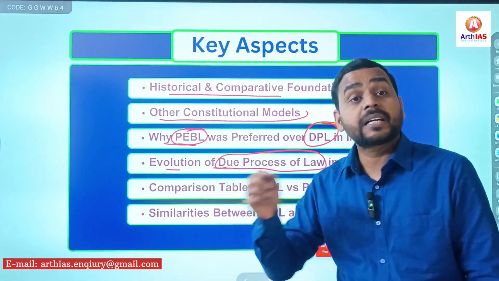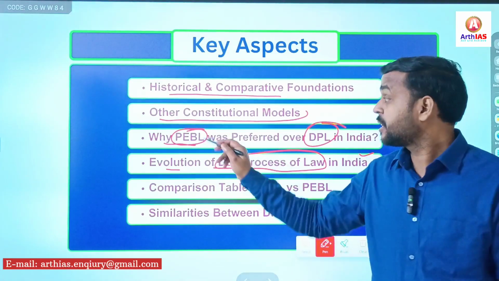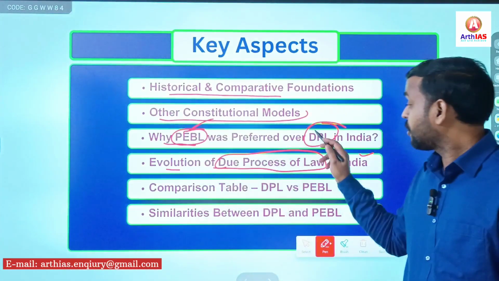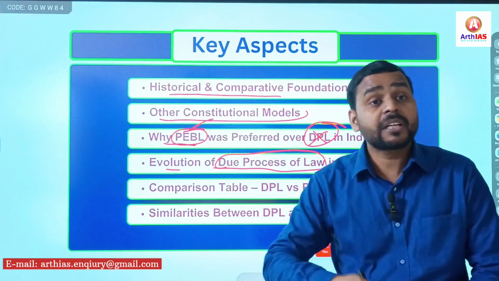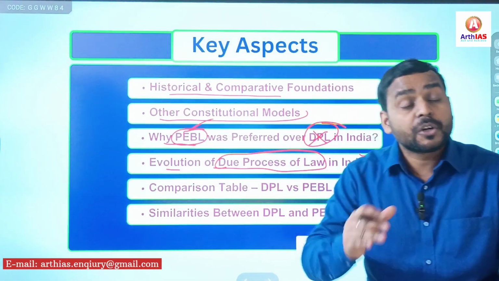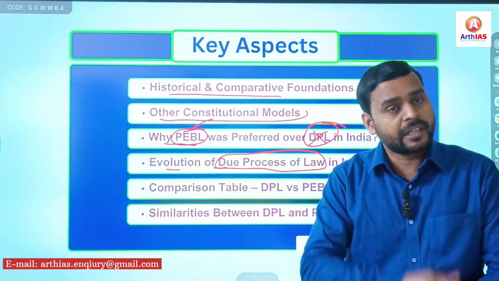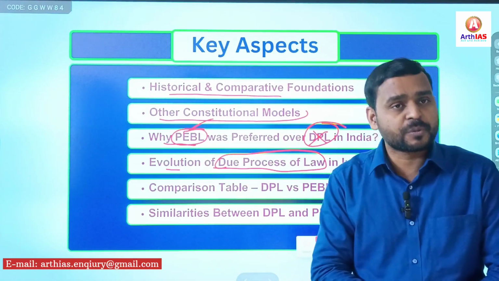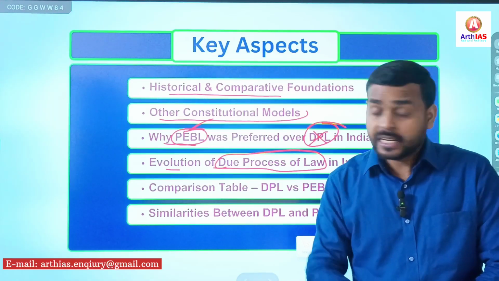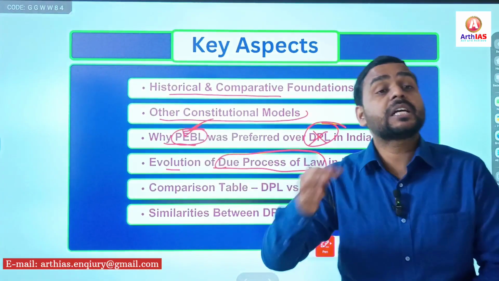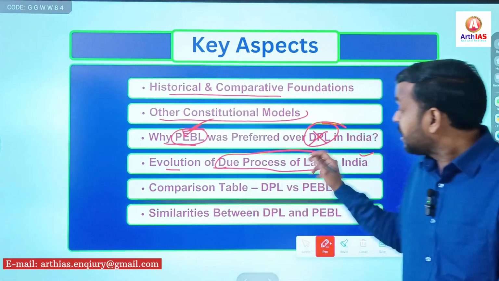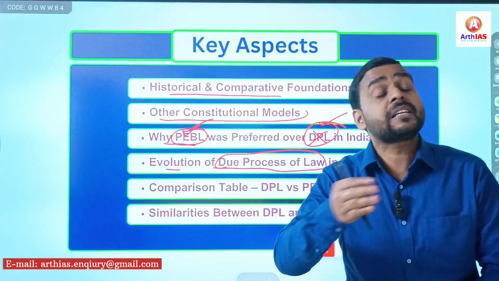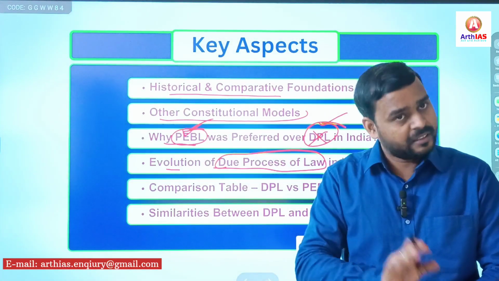As I said, Article 21 explicitly mentions procedure established by law, not due process of law. But over a period of time, due process of law has evolved in India through different judgments of the Supreme Court. Procedure established by law is in letters, but due process of law is in spirit, right?